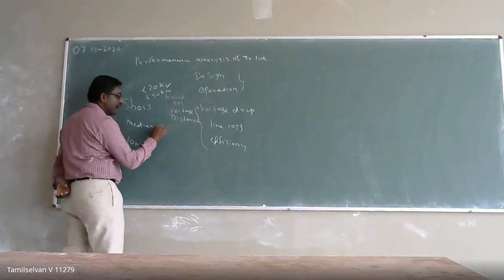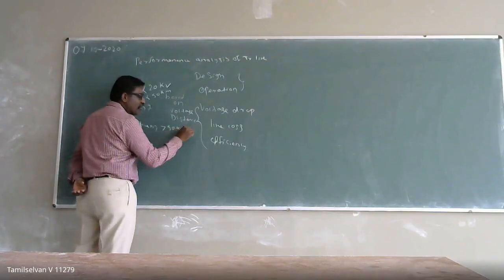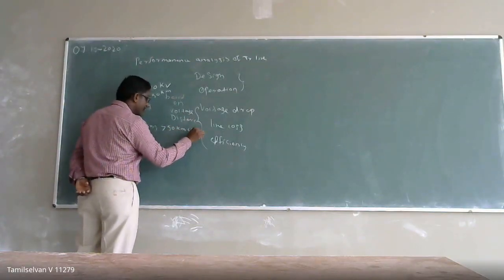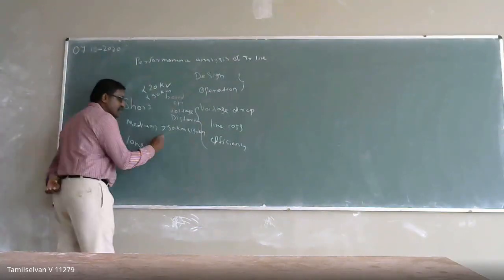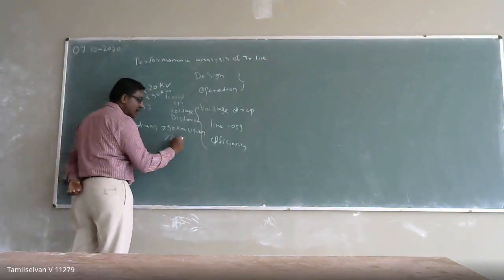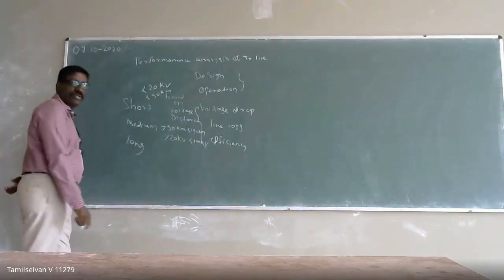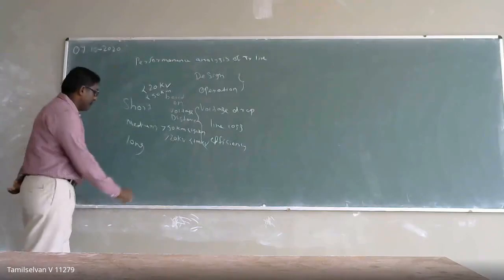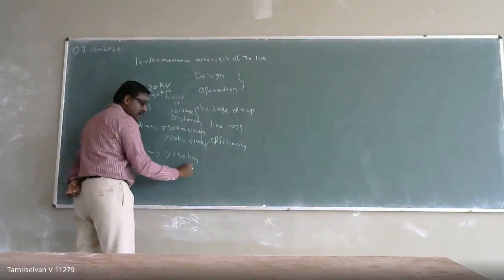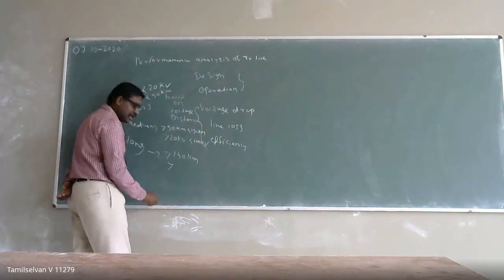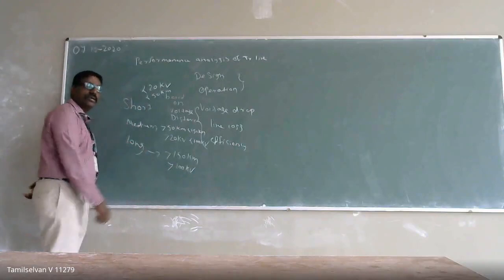If your distance is greater than 50 kilometers and less than 150 kilometers, then it is a medium transmission line, and here the voltage level is greater than 20 kilovolts and less than 100 kilovolts. For a long transmission line, the distance is greater than 150 kilometers and the voltage level is greater than 100 kilovolts.